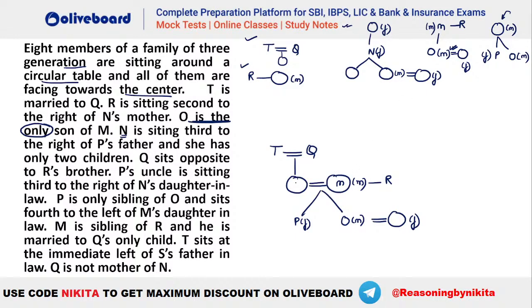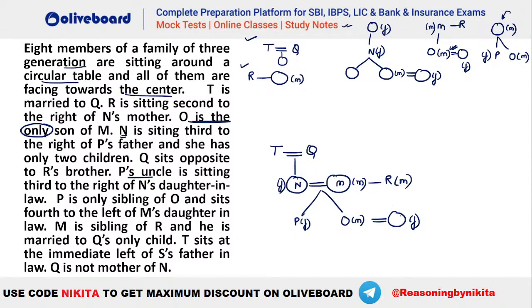So you can see N has to be this person only. So N is a female person. She is having 2 children here. One of them is married, right? So done. This M has a sibling who is R. O had an uncle, right? That was given here, that P is uncle. So who will be P's uncle? That is your R. So R will be the male person here, right?